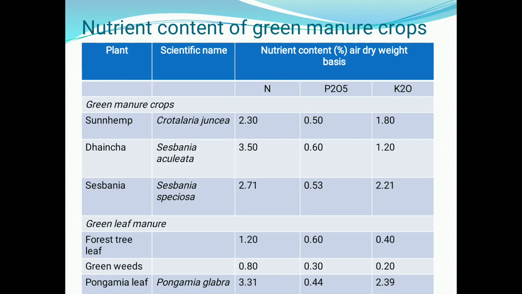See nutrient content of green manuring crops. In the case of sunhemp, nitrogen 2.30%, P2O5 0.50%, K2O 1.80%. Then dhaincha, Sesbania aculeata, nitrogen 3.50%, P2O5 0.60%, K2O 1.20%. In the case of Sesbania rostrata, nitrogen 2.71%, P2O5 0.53%, and K2O 2.21%.